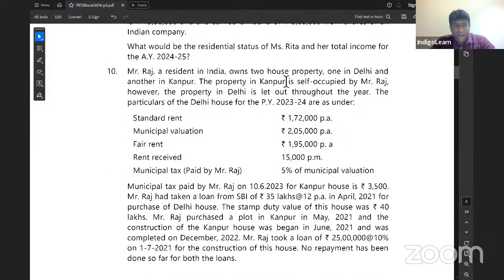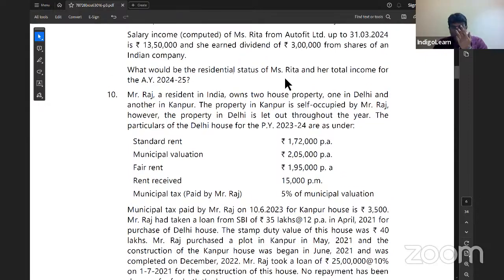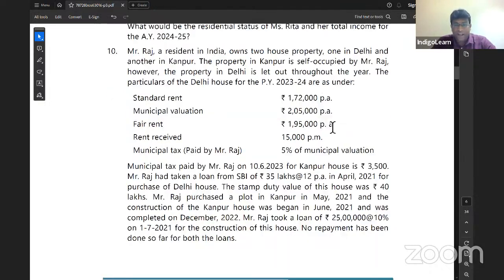Mr. Raj, a resident in India, owns 2 properties, one in Delhi, one in Kanpur. The property in Kanpur is self-occupied by Raj. However, property in Delhi is let out throughout the year. Particulars are as under: standard rate, municipal value, fair value, rent received, municipal taxes. Municipal tax paid by Raj is 3,500.